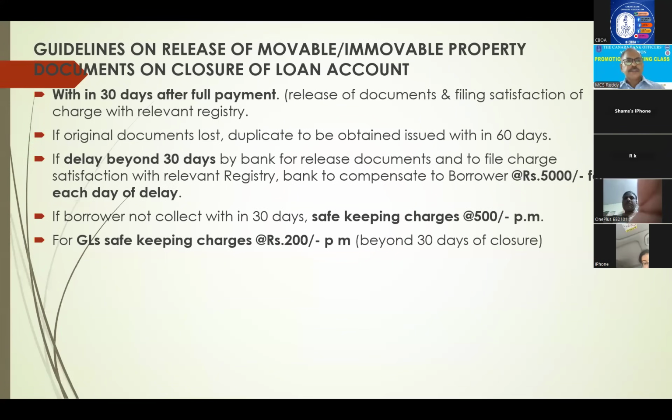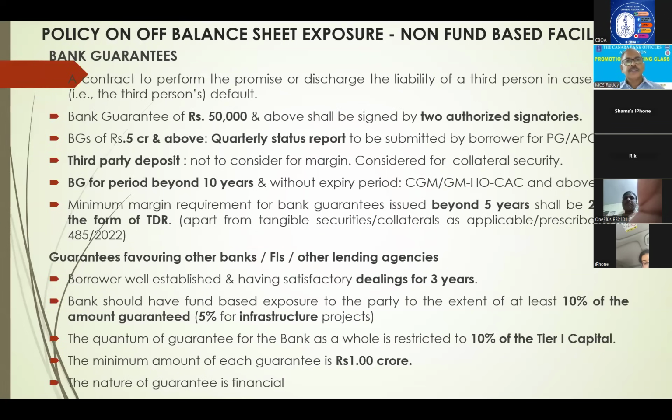Next. This, of course, Jagannath sir has covered. You have to release documents within 30 days after closure of loan. Key fact statement, already we have covered this. Off balance sheet exposures regarding bank guarantees and letters of credit. Bank guarantees of 50,000 and above should be signed by 2 authorized signatories. BG of 5 crores and above, quarterly status report. We have to collect status report. When you are giving BG for a particular project or something, there you have to call for progress quarterly and monitor.